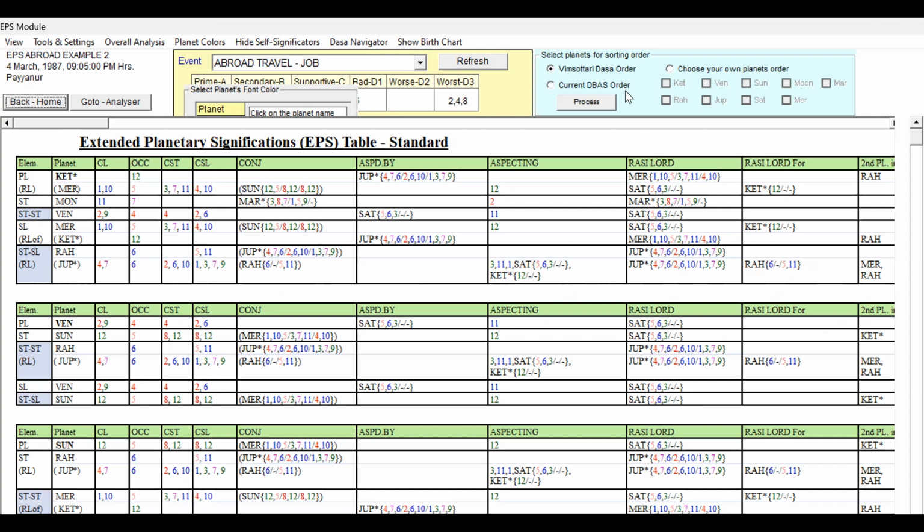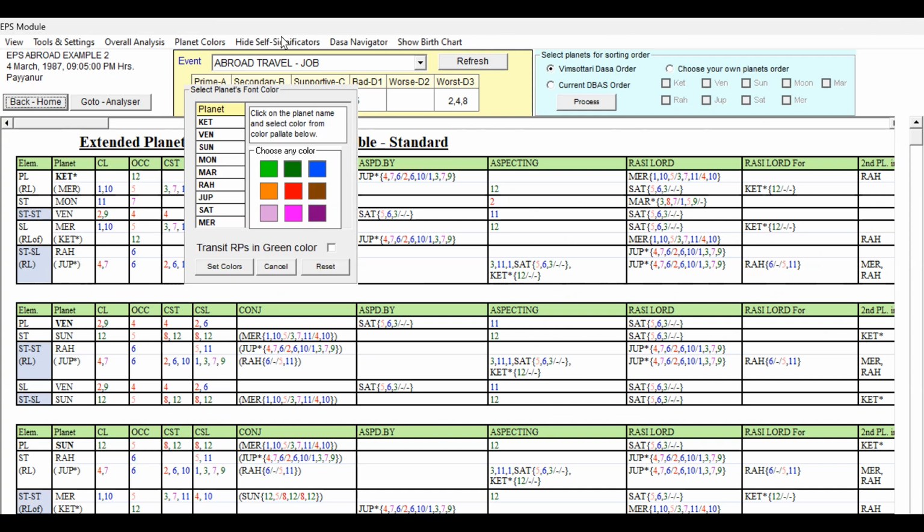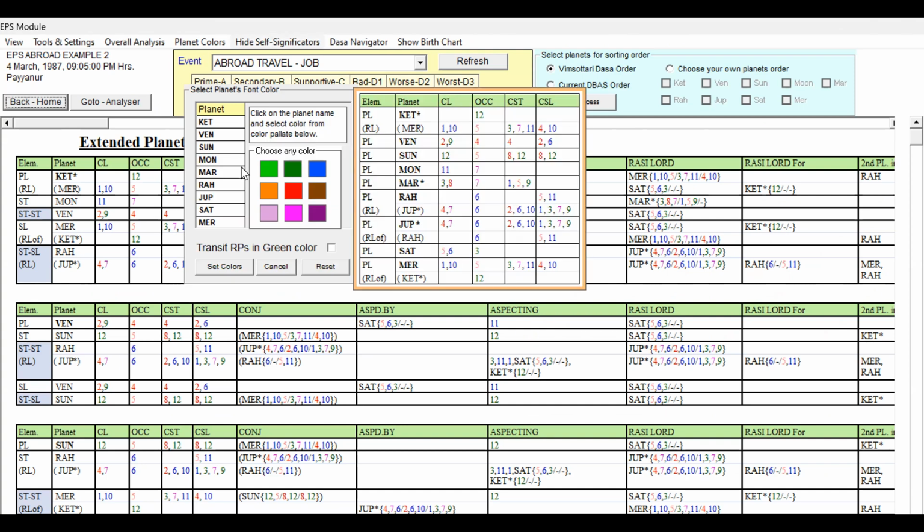self-significations. Planet colors and self-significators. So we have to carefully study the self-significators.